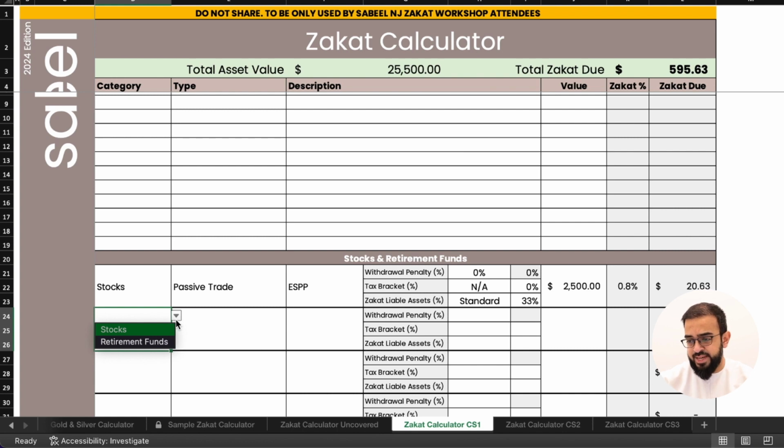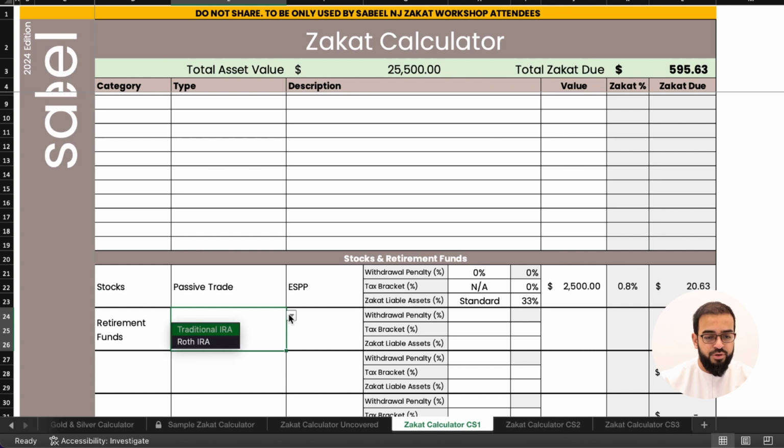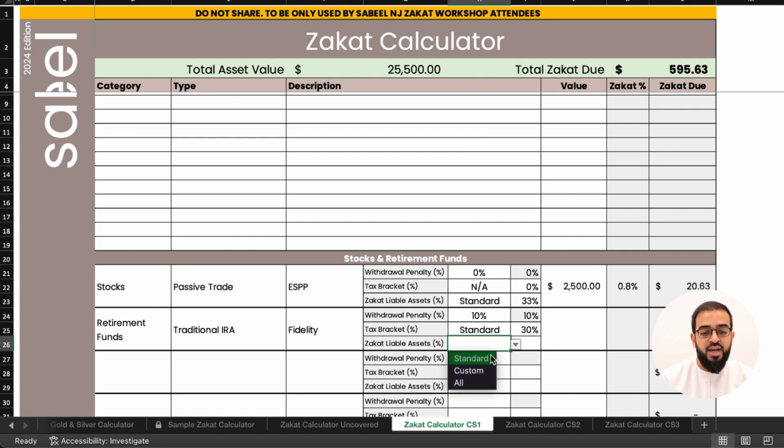The next asset that he has is $15,000 in his traditional retirement fund. We'll use traditional IRA. We'll call this Fidelity. For traditional IRAs, there is a 10% withdrawal fee. We'll assume his tax bracket is the standard 30%. And for the zakat liable assets, we will say that 33% of the IRA is zakat liable, and we'll put $15,000 here.